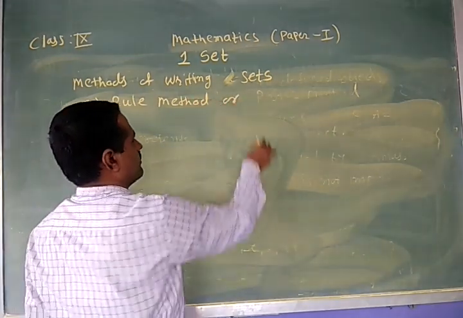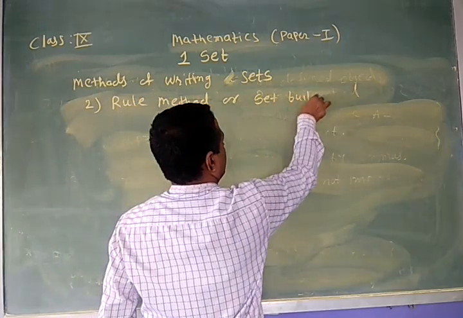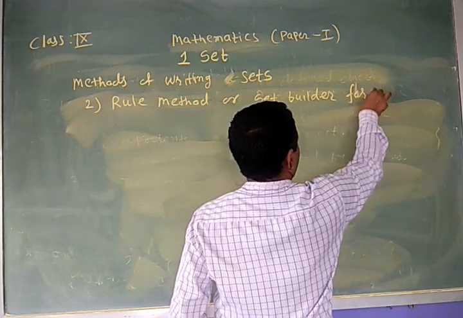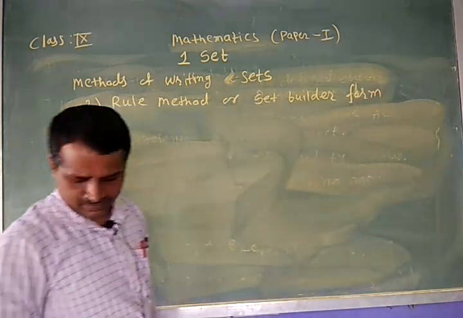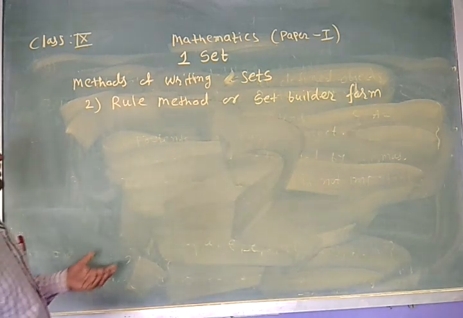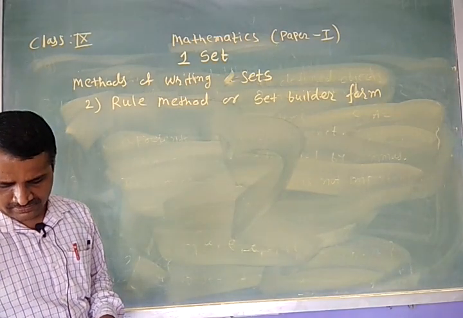Here, this is another method to represent any set.